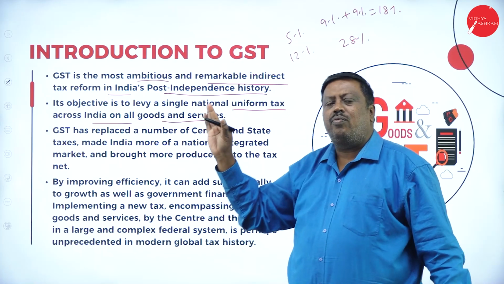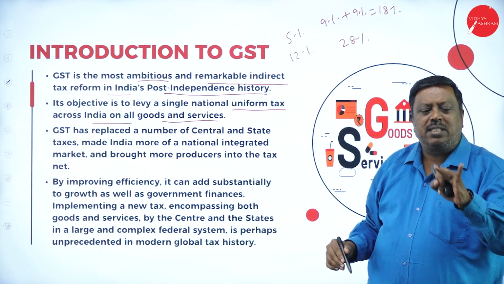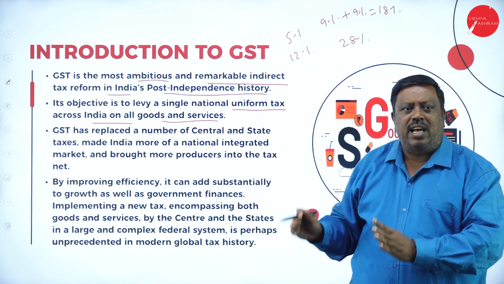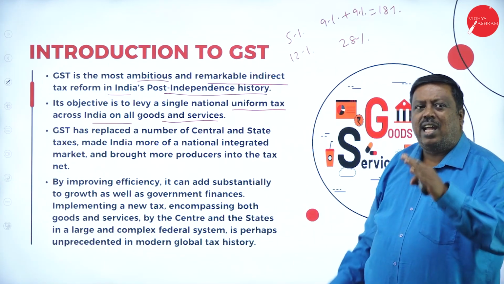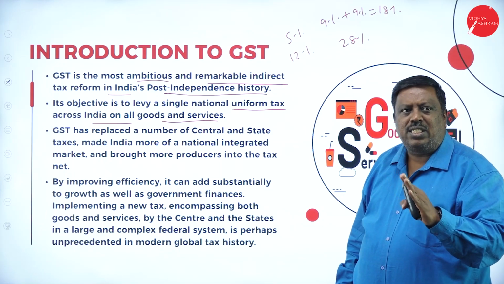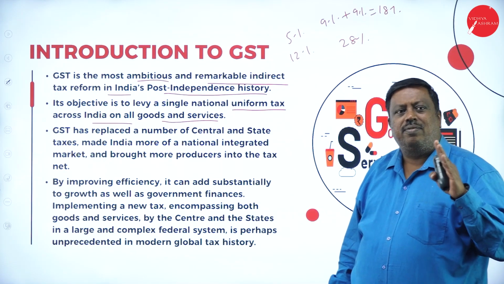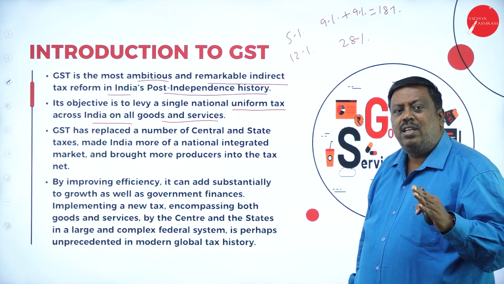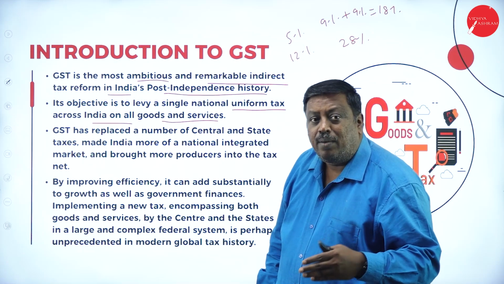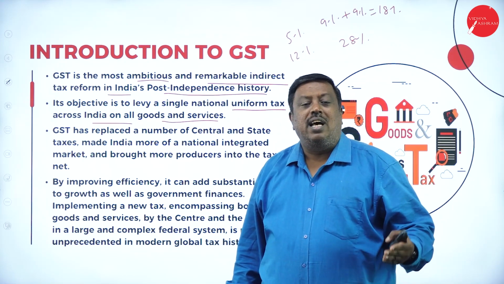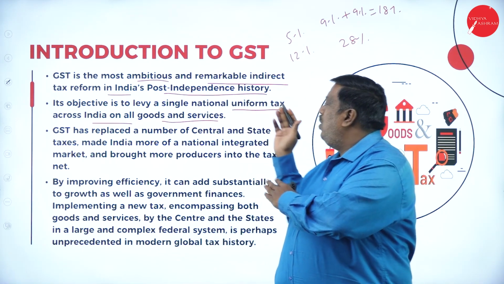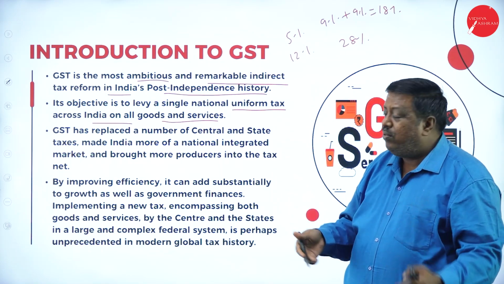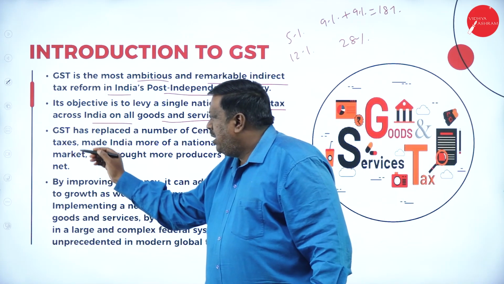So these are the four rates we have: 5%, 12%, 18% and 28%. All the goods and services will come under this bracket only, and wherever you go, the same GST is applicable. So it has supported plenty of people, and the problems faced by the business people have come down with the uniform tax rates, and it supports them in different ways also, which we are going to discuss in the upcoming session.